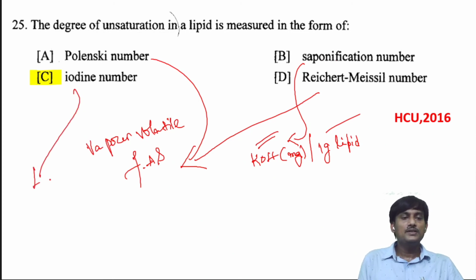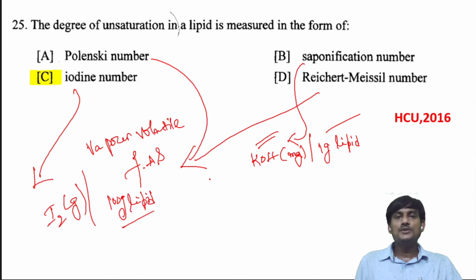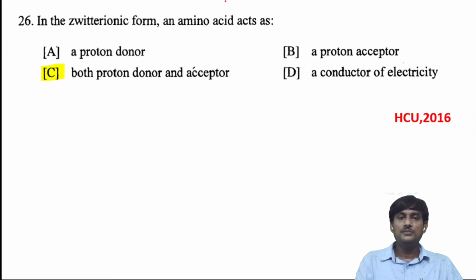Iodine number is the amount of iodine required in grams for 100 grams of lipid. Here there is the addition of iodine to the C double bond C which are present in the lipids. So the iodine number measures the unsaturation in the lipid.